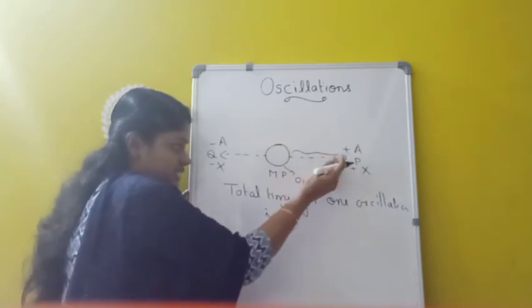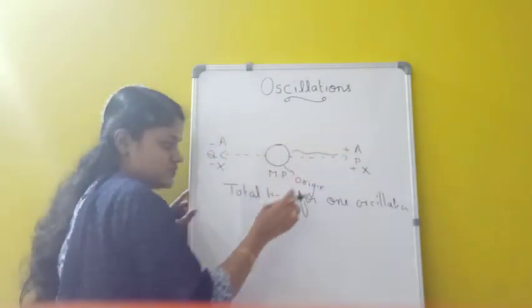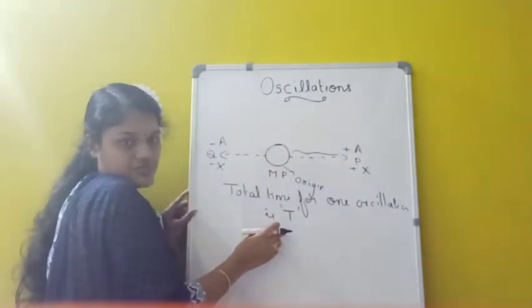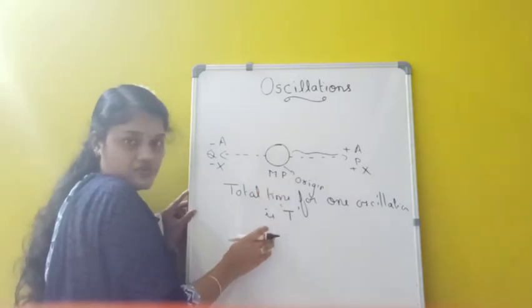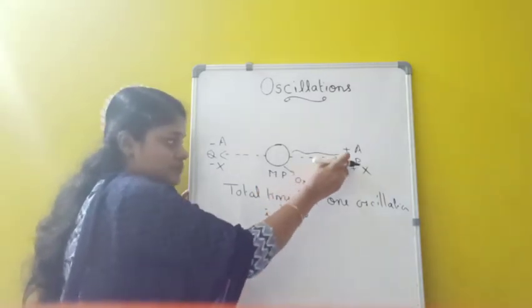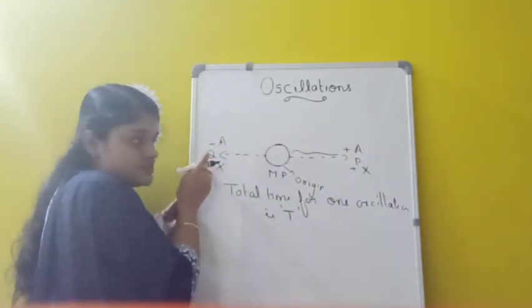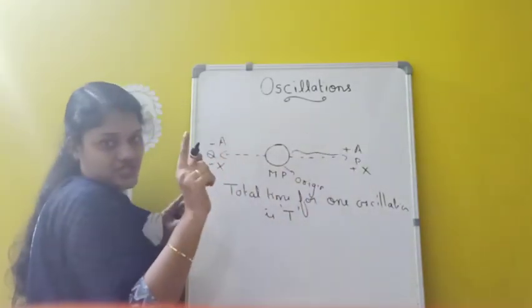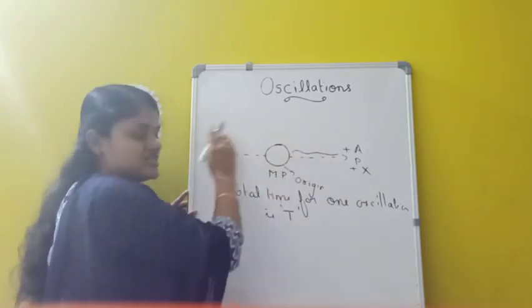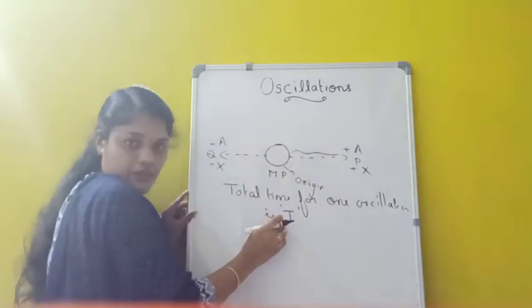And the time taken for this one oscillation can be called as which one? Time period T. So it starts from P, goes to Q, and again comes back to P, which becomes one oscillation. So this much time we are taking as capital T. That is the time period.